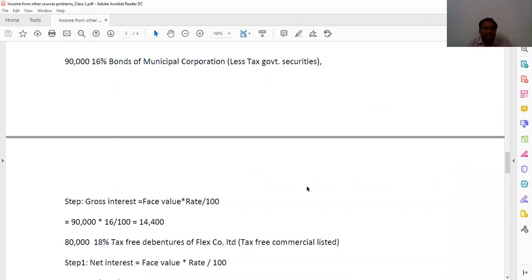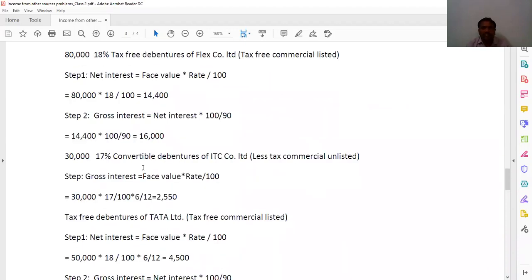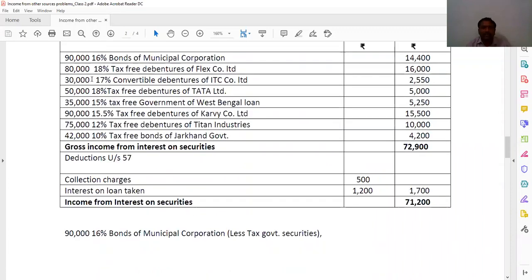And next, 30,000 17% convertible debentures of ITC Company Limited, less tax commercial unlisted. So 1 step, gross interest is equal to face value into rate by 100. 30,000 17% into 6 by 12 you have to make, just now I said, on average the interest will be calculated for 6 months, 2550. So that we wrote here, 30,000 17% convertible debentures of ITC Company Limited for 6 months on an average, 2,550.